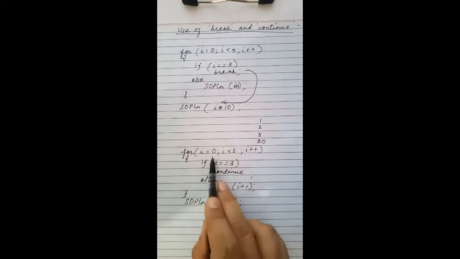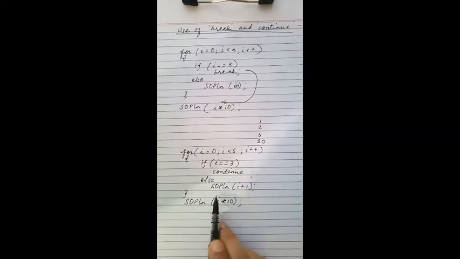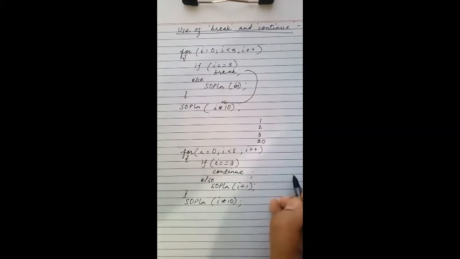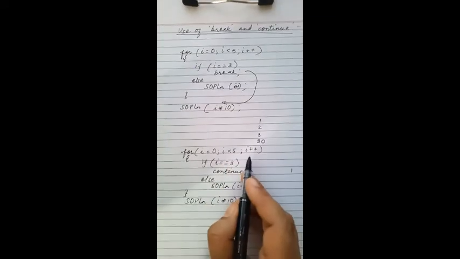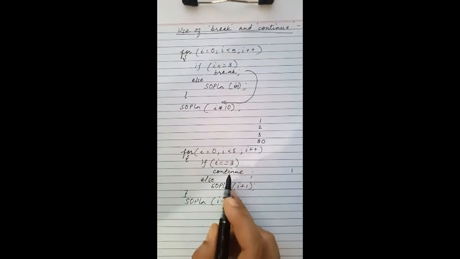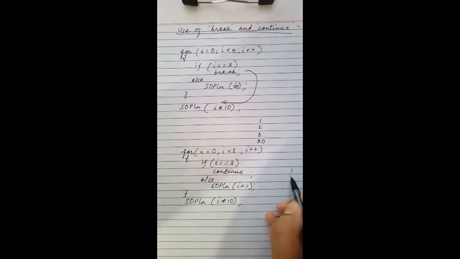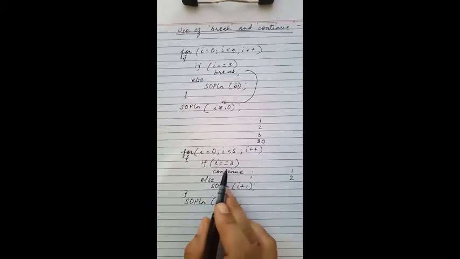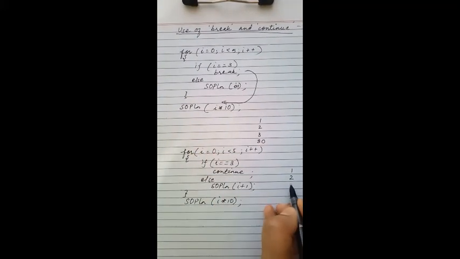I equals to 0 in the beginning. Is it equal to 3? No. So it will print I plus 1. I plus 1 means 1. Then I is incremented, it becomes 1. Is it equal to 3? No. So it will print 2. Then I equals to 2. Is it equal to 3? No. It will print 3.